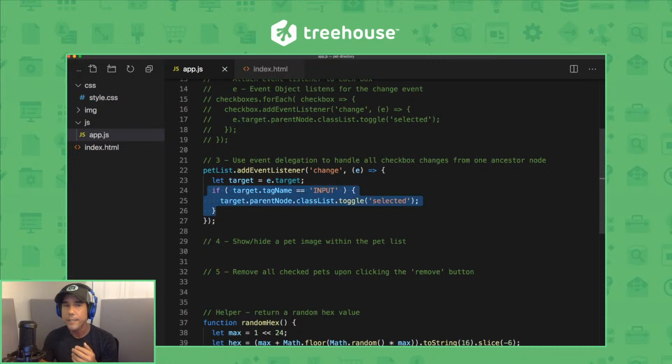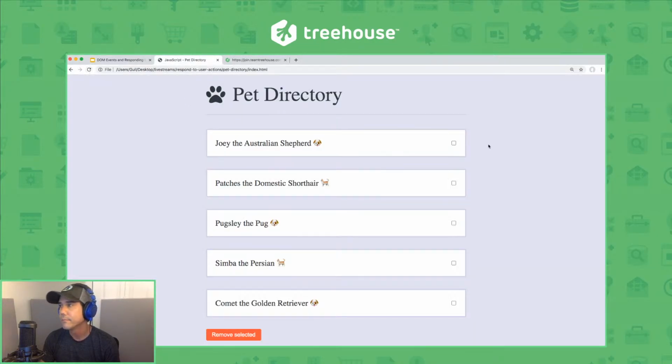Now, this if statement here is going to run this code for the input elements only, the checkboxes. So it's using the tagName property provided by JavaScript to get the element's tag name. So if the target's tag name is input, then we're going to target its parent node and toggle its class list. So it works in the same way, just a little bit more optimized. So let's check it out. Yep, there we go.